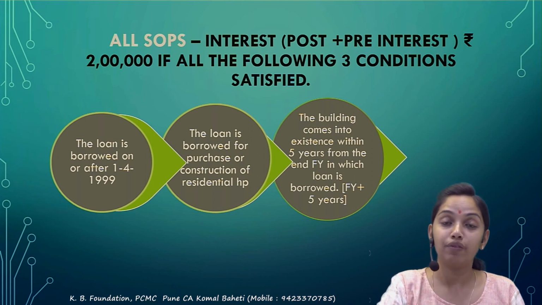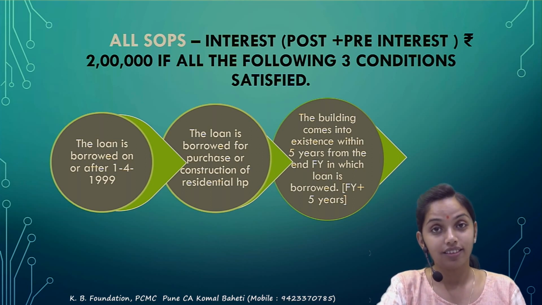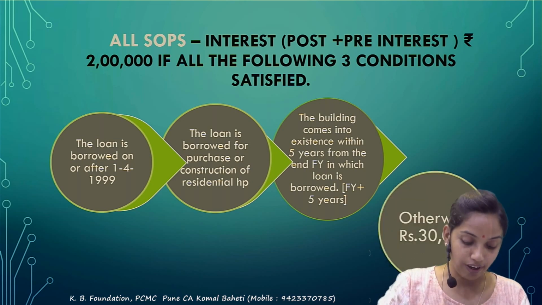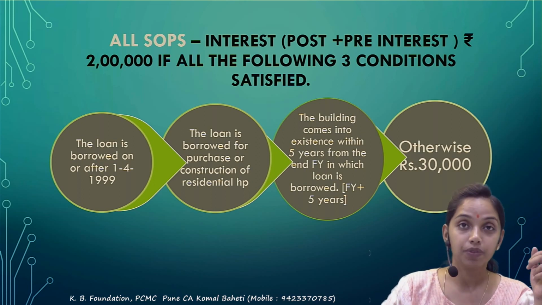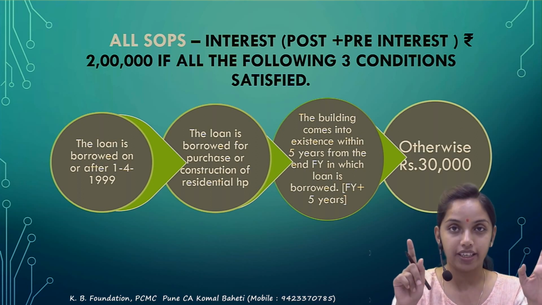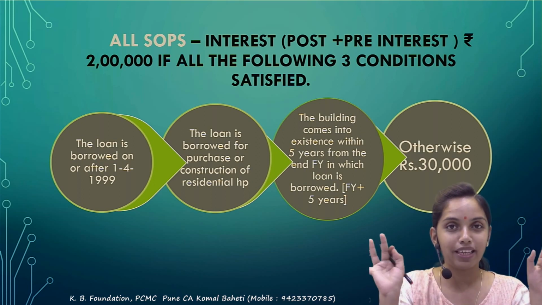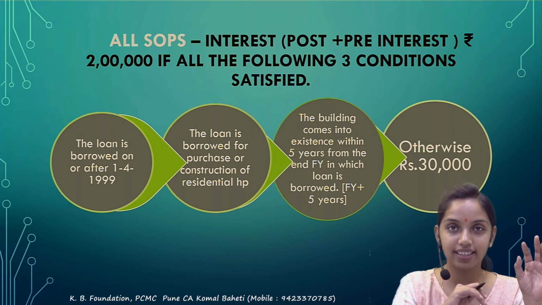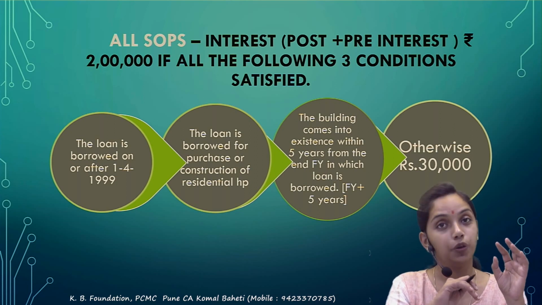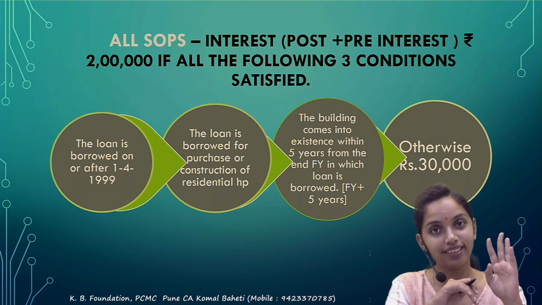What about if I don't satisfy any of these conditions? Then I would be allowed deduction of only 30,000. Are we clear with this? This is for the self-occupied properties. Nothing of this is applicable for the let out and deemed let out. So self-occupied property में you will get a 2 lakh deduction. कब मिलेगा? You will get the 2 lakh deduction if you satisfy the 3 conditions.